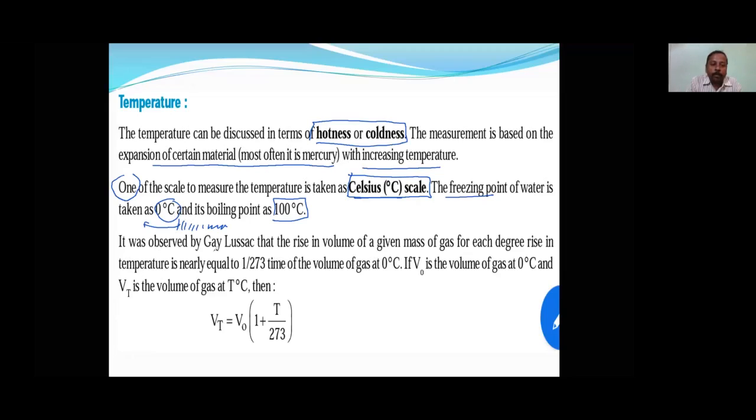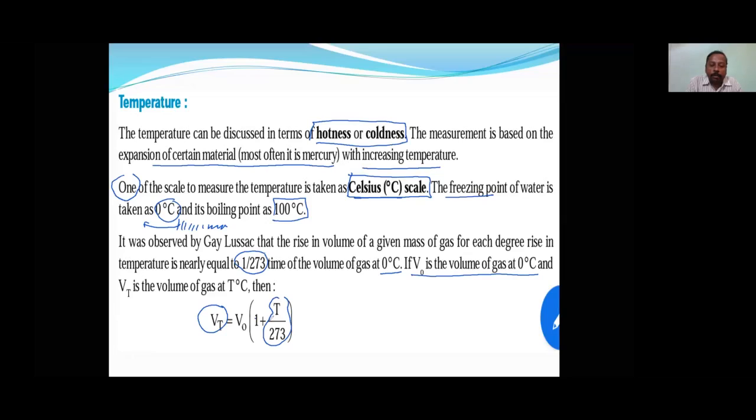Understood? It was observed by Gay-Lussac that the rise in volume of a given mass of gas for each degree rise is nearly equal to 1 by 273 times the volume of the gas at 0 degrees Celsius. If V0 is the volume of gas at 0 degrees Celsius, and Vt is the volume at t, then for every 1 degree there will be an increase of 1 by 273 part of that.